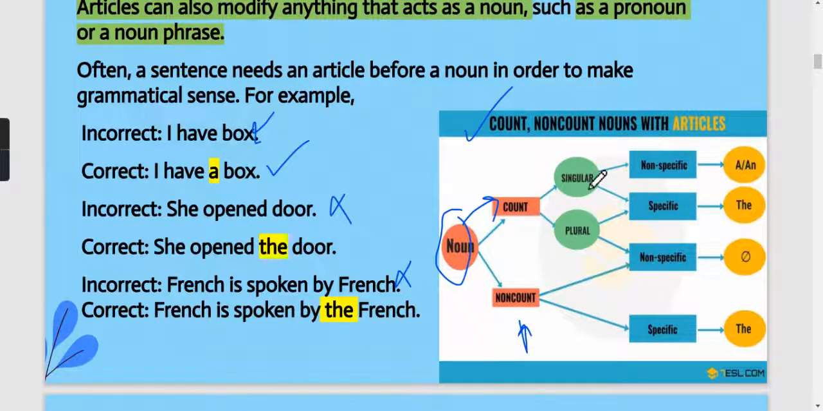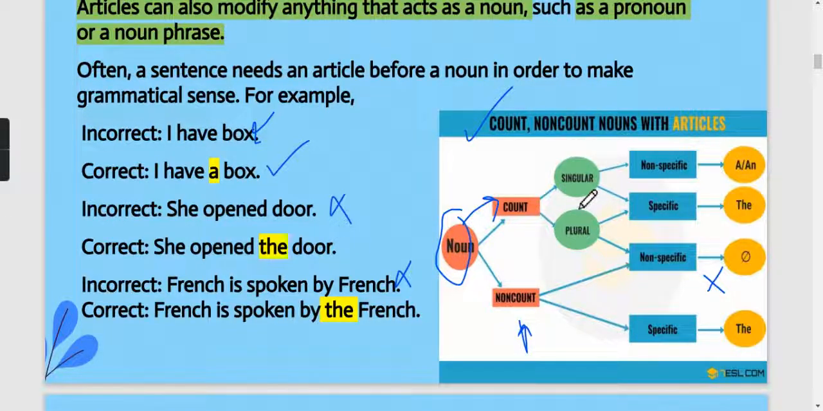Okay. So singular countable nouns, non-specific, use a and an, whereas a countable singular noun that is specific uses the. Again, when the plural countable noun comes in, in the plural non-specific case, a and an are not used, and neither is the article the. Meaning if the noun is a plural countable noun, neither the article the nor a and an will be used.